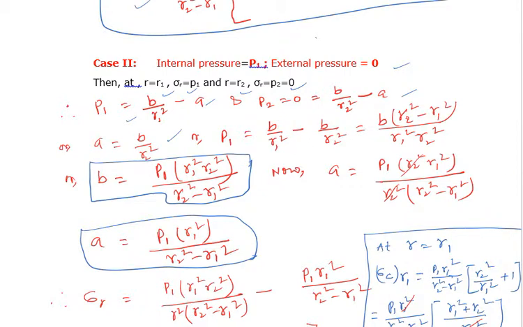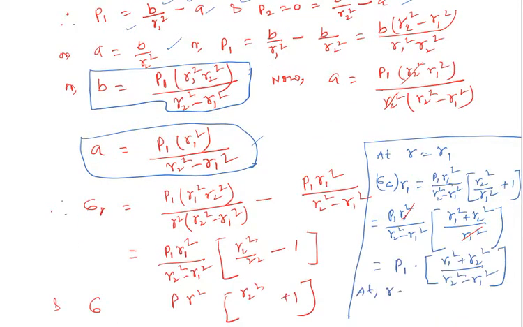Now a is equal to b by r2 square. Put the value of b: P1 r2 square r1 square by r2 square into r2 square minus r1 square. So r2 square and r2 square will be cancelled. So the value of a will be P1 into r1 square by r2 square minus r1 square.